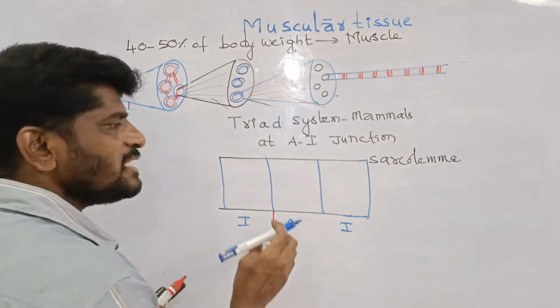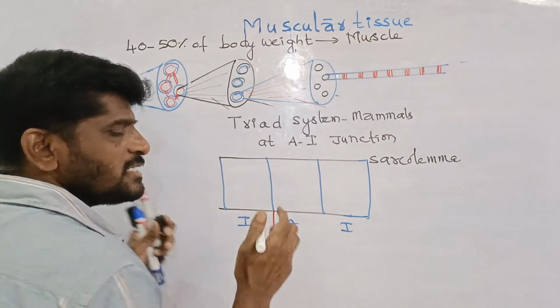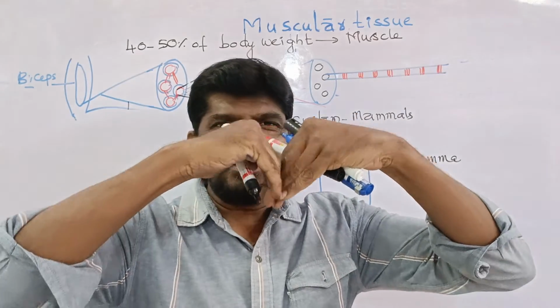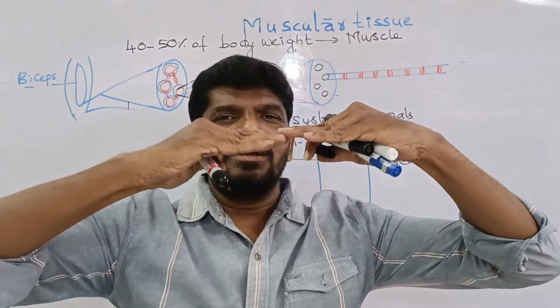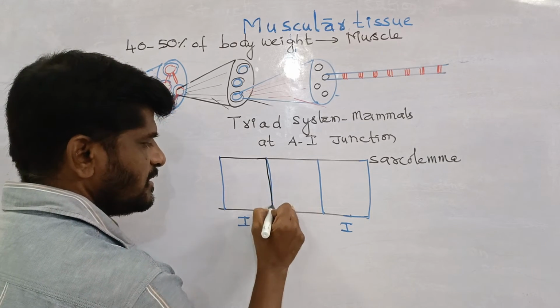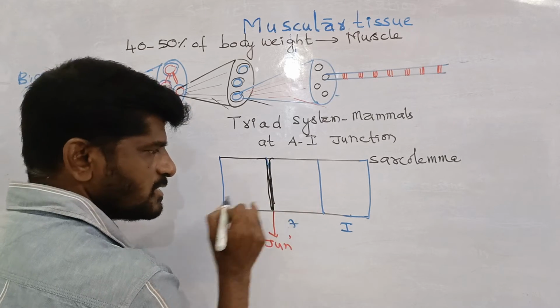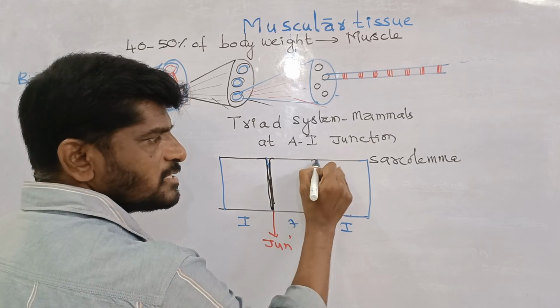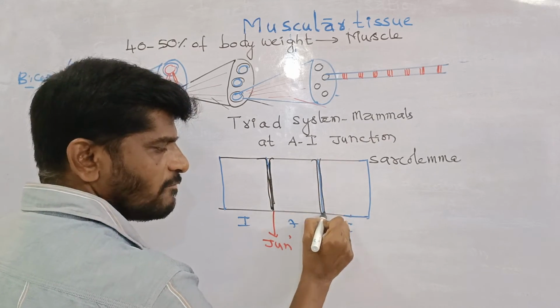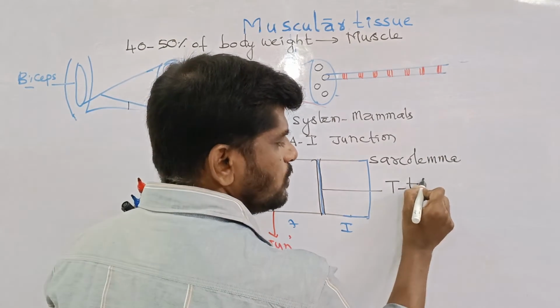Therefore, this sarcolemma undergoes invagination. There is an invagination of the sarcolemma like this. At the AI junction, sarcolemma invaginates. I repeat, at the AI junction, sarcolemma invaginates, forming a tubule called the T-tubule.